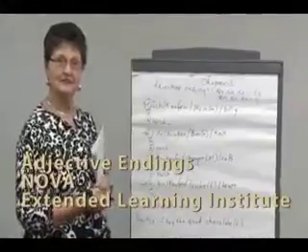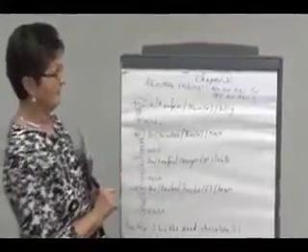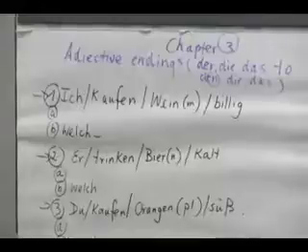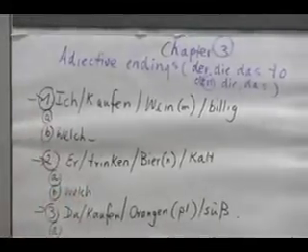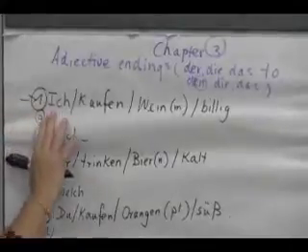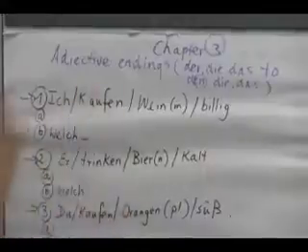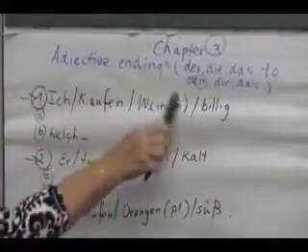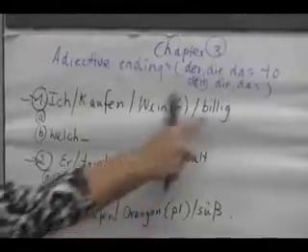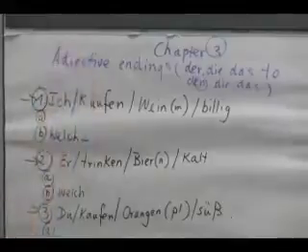Okay, we're still in chapter 3 and now we are going to practice adjective endings with the accusative. I put some sample sentences down and we'll figure out together what the correct answer would have to be. I gave you fractions of a sentence without any conjugated verbs, but we know wine is a masculine noun and we use the adjective billig. So, I buy the cheap wine. How would we say that?